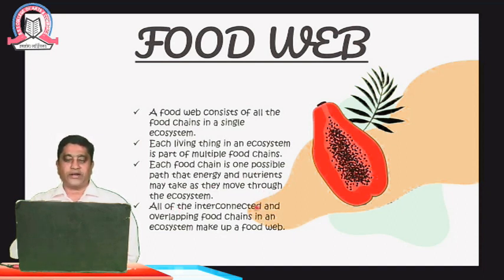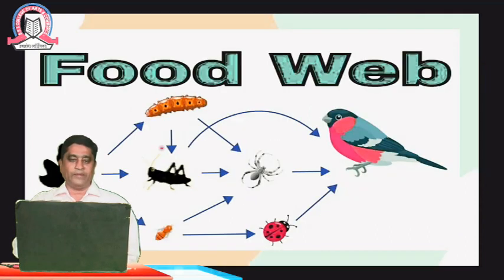All of the interconnected, overlapping food chains in an ecosystem make a food web. So students, the interconnection or overlapping of food chains is also classified as a food web. In a food web, if you see, the plants are eaten by the grasshoppers, they are eaten by the insects, which include flies, mites, and also the pigeons.